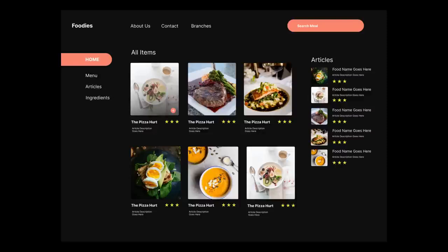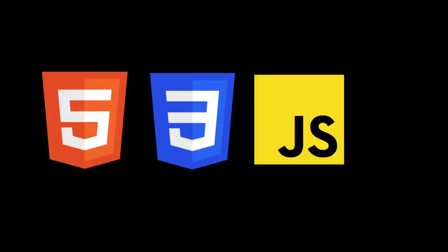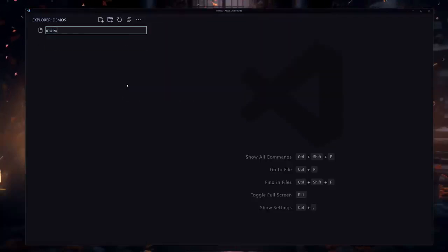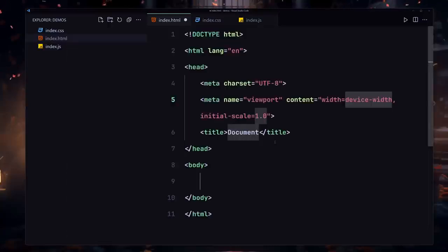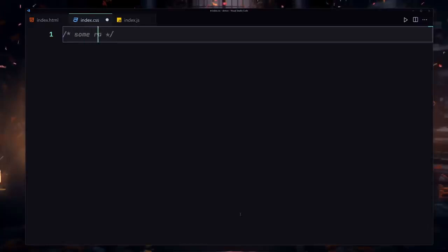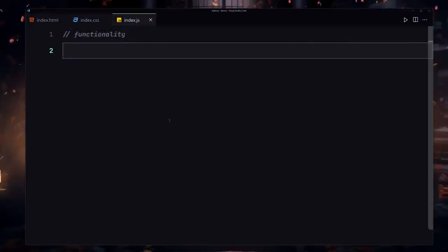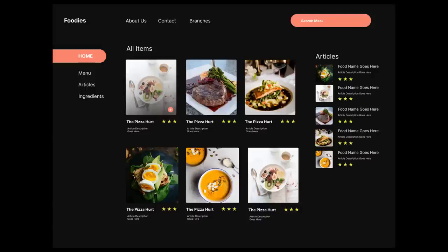So if I ask you to build this UI, how can you go about doing that? If you are coming from an HTML, CSS and JavaScript background, you will first create an index.html file, then a CSS file, then a JavaScript file, and in the HTML file you will put all of your structure for this project. Then in the CSS file you will put all of the styling, and in the JavaScript file you will provide the functionality to it. This process is still a separation of concern, but in React.js we can do that a bit better. In React.js, we can split this entire project into multiple components, or you can say parts.